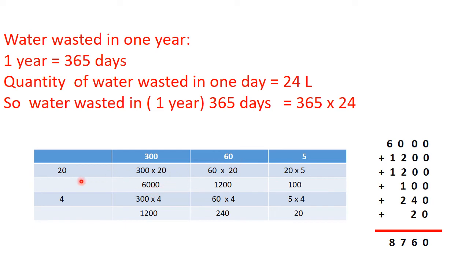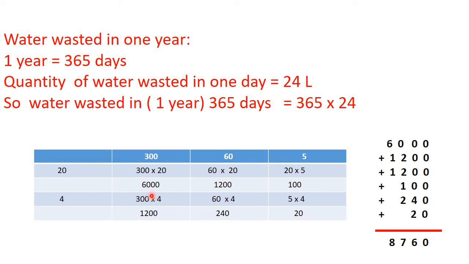Now 60 multiplied by 20. 6 2s are 12 and these 2 zeros I kept here. So it is 1200. 20 5s are 100. Now we have to multiply with 4. So 300 multiplied by 4 is 1200. 60 multiplied by 4 is 240 and 5 multiplied by 4 is 20.